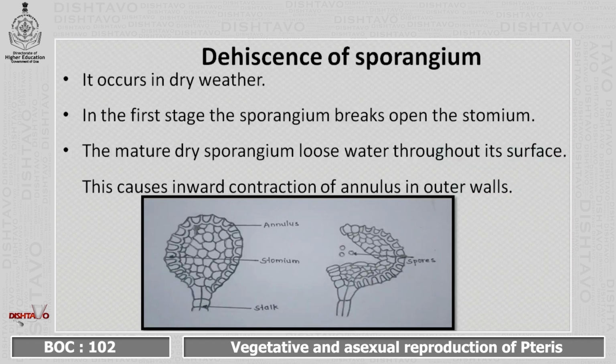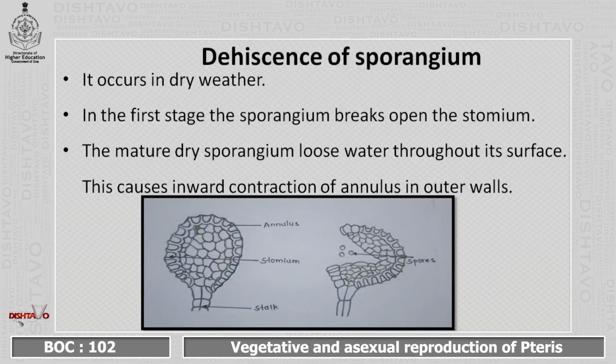The next is dehiscence of sporangium. It occurs in dry weather. At maturity, both the annulus and stomium bring about the dehiscence of the sporangium and dispersal of the spores. The annulus acts as a spring and the stomium acts as a point of cleavage. The dispersal of spores takes place in two stages. In the first stage, the sporangium breaks open at the stomium.